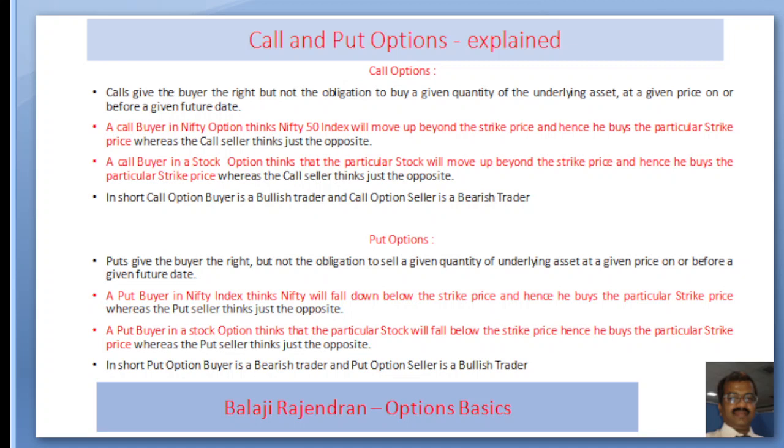Similarly, a call buyer in a stock option thinks that the particular stock will move up beyond the strike price and hence he buys the particular strike price, whereas the call seller thinks just the opposite. In short, a call option buyer is a bullish trader and a call option seller is a bearish trader.